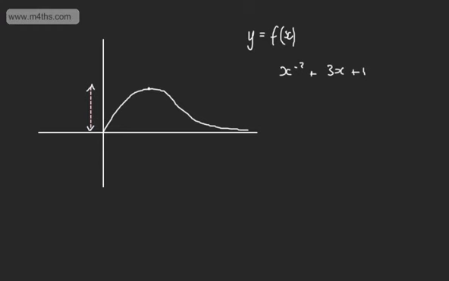So far we've looked at a few different techniques, and it's often a combination of the techniques that can help you find the range of a function. So we looked at the endpoints of a domain. When we had a one-to-one function, a linear function for example, we looked at the endpoints and a sketch helped us. So when we're sketching, look at the endpoints. When we dealt with quadratics, we looked at completing the square or differentiating. I would prefer to complete the square, but differentiating may back up your answer.